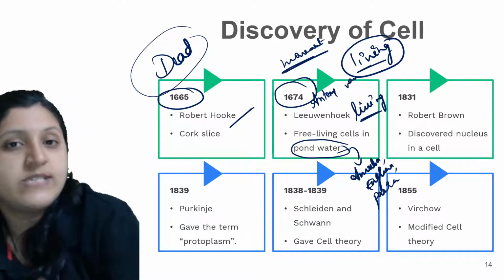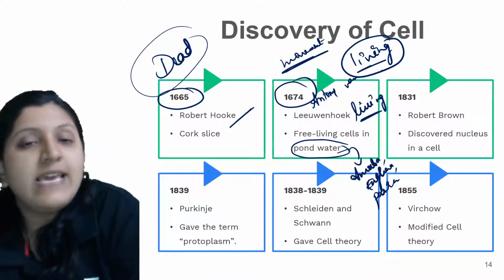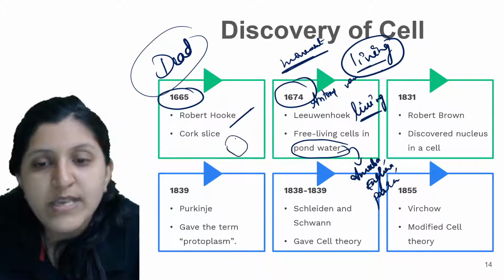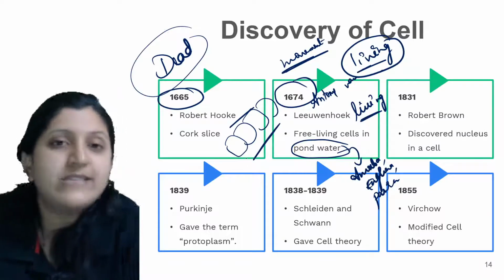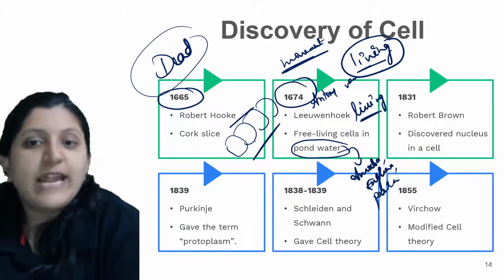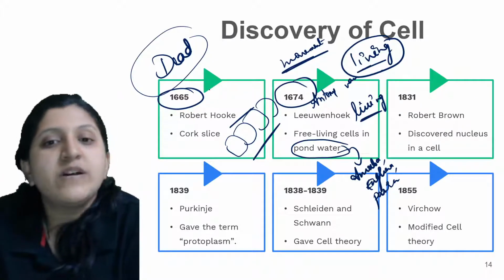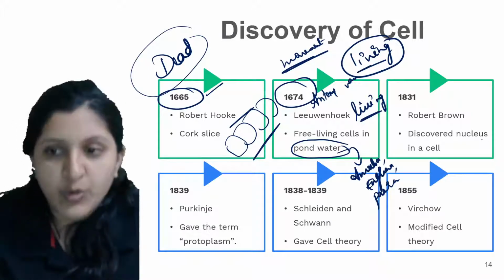So he took a microscope which he had developed, and he observed it under the microscope. He was able to observe some room-like structures in that, and that is when he called it a cellula, or a cell. So the room-like structures are basically cells, and he observed a dead cell. The living cell was observed by Antony van Leeuwenhoek.